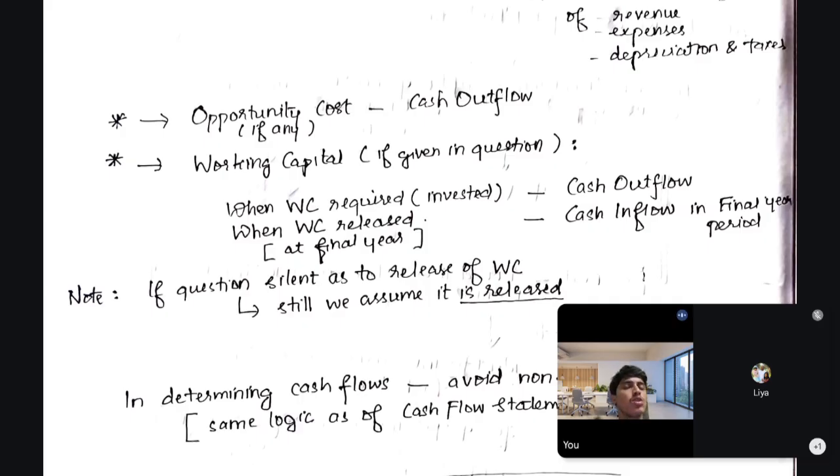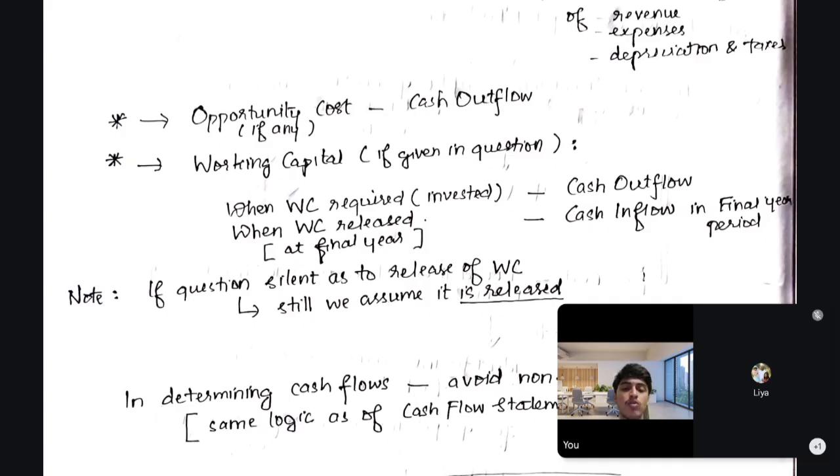The logic behind it is that at the beginning we invest some funds for day-to-day current finance, so we don't keep it there for long. Usually after the end of our project, we take it back. So even if the question doesn't say it, we have to assume that it is released. And while taking this assumption, it's better to provide a footnote at the end of the answer, that it is assumed that the working capital is released at the end of the period.